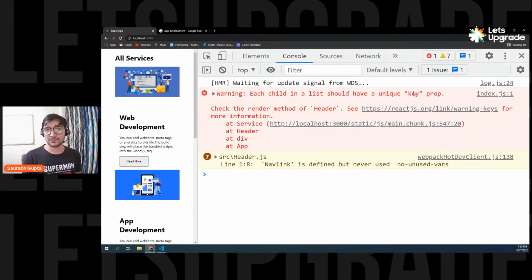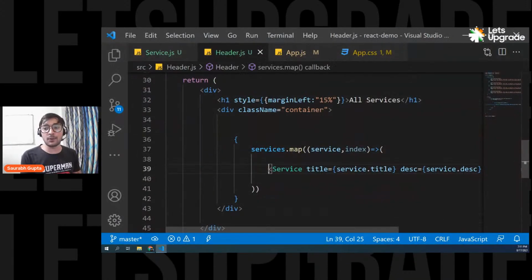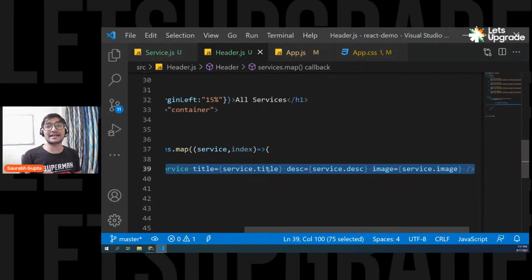That means in React, if you're looping and creating elements, you have to give a key to each element inside the loop so that React can identify it while comparing the real DOM to the virtual DOM. That is really important. React says that each of your components should have a unique key so that React can identify each and every element uniquely.